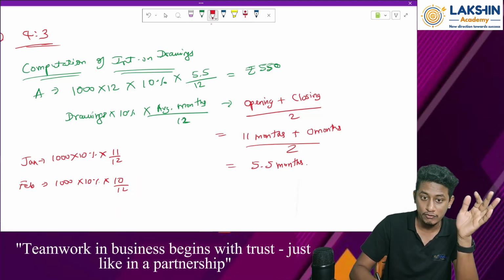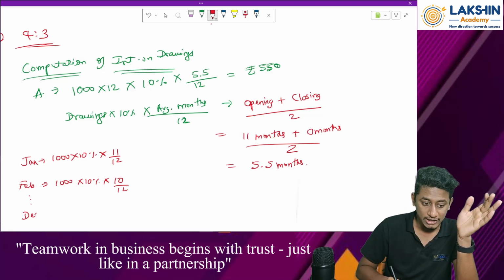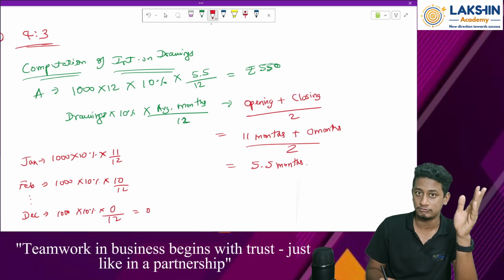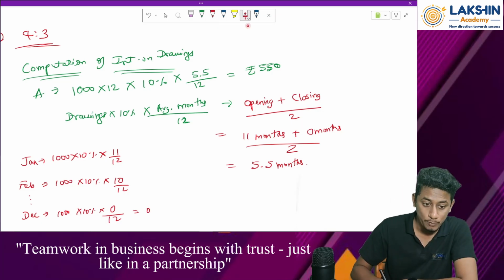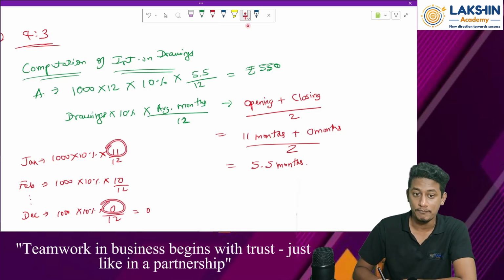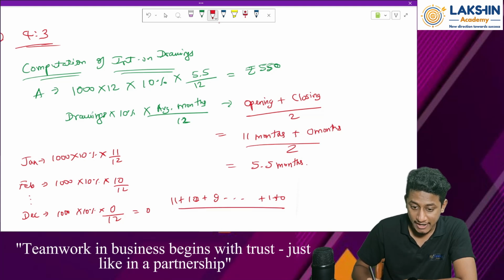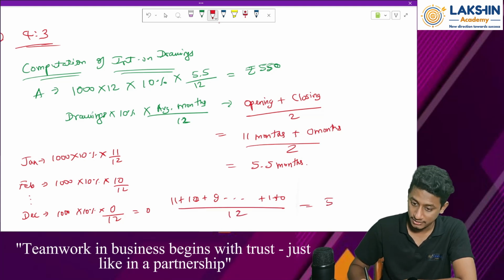Till December, what do I do? 1000 into 10% into 0 by 12. That will become a 0 over here. Clear? So if you see, opening is 11 and the end is 0. So what you can do? 11 plus 10 plus 9 and so on plus 1 plus 0 divided by 12 will be how much? Again 5.5 months. So if you want to try, you can just try it out.